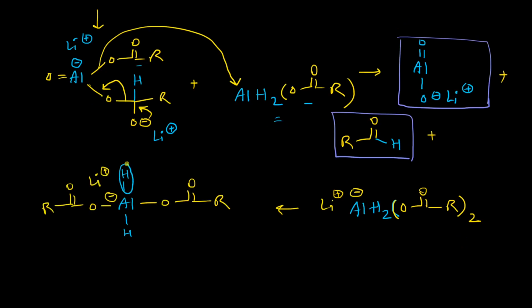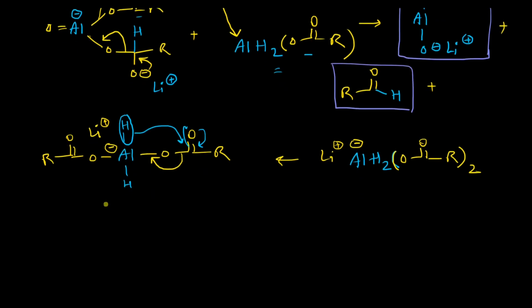If we write the structure like this, then one possibility is that this particular hydride will be shifted over this center, this bond will break, it will reform, and this particular carbon oxygen bond will break, and it will eventually combine with this particular aluminium center. So aluminium is having 4 valency before and after the hydride migration. So the new species will be this one, where aluminium still has 1 hydride left.